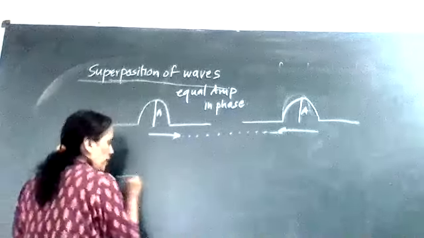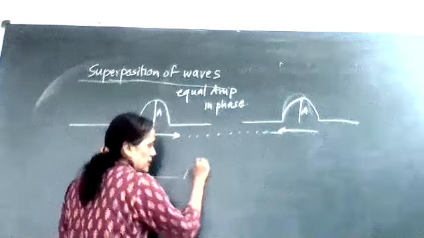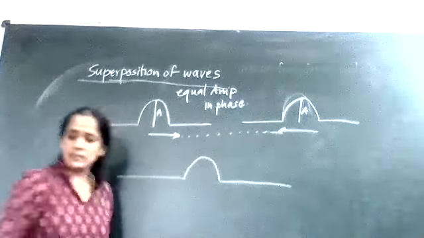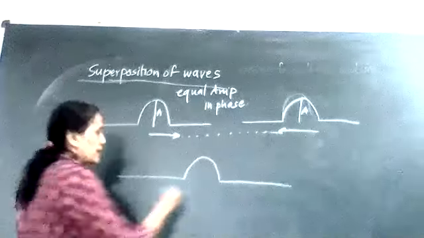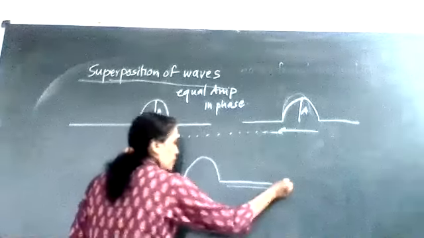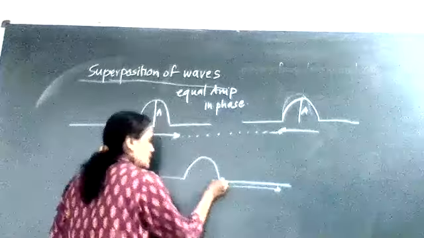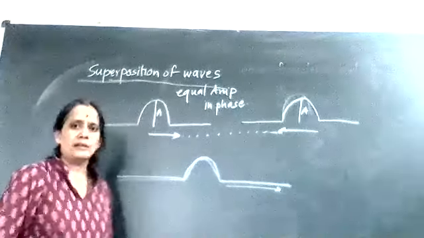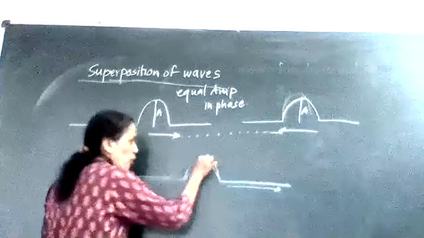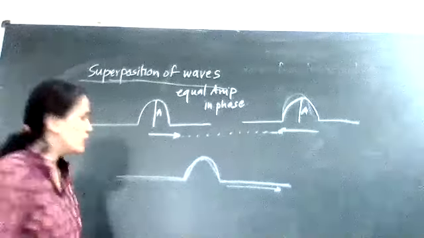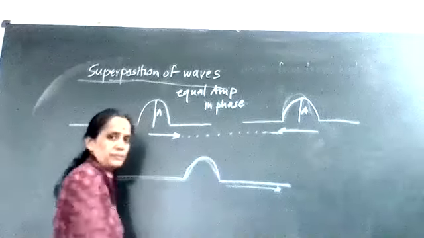And at one moment, at one time interval, this is the first wave crest, and with the blue color line, I can show the second crest. Like this one. Means what happened? Both the crests at one particular moment will get overlapped with each other.